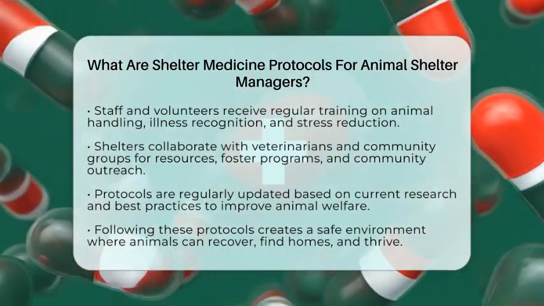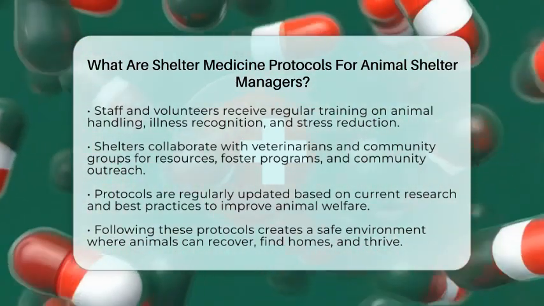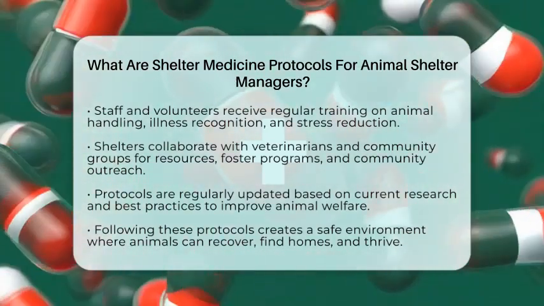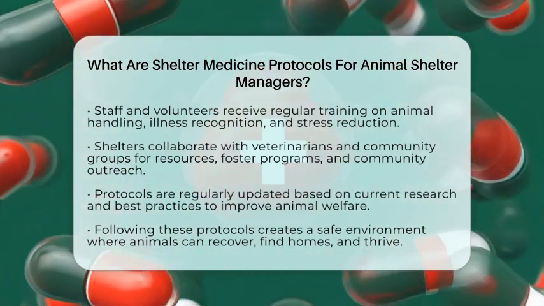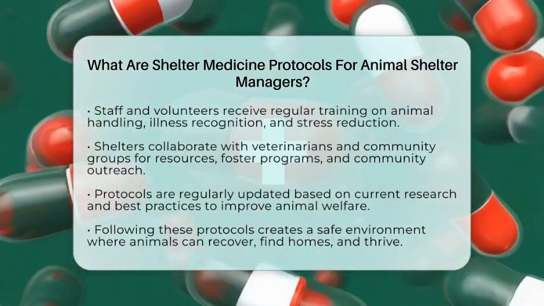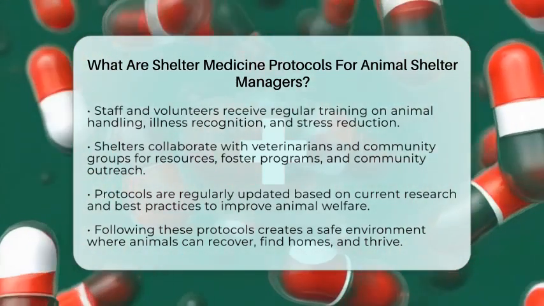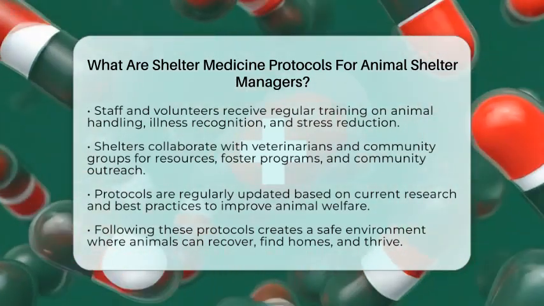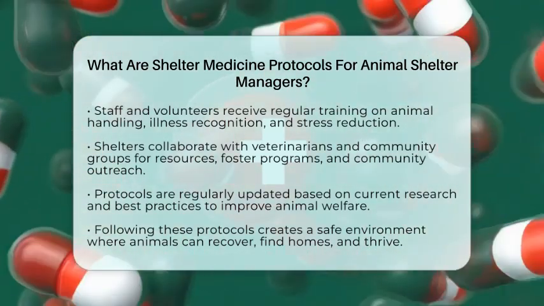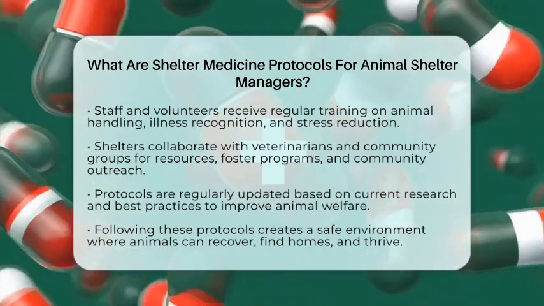Shelters also work with veterinarians and community groups. They share resources and coordinate efforts to improve animal welfare outside the shelter. This might include foster programs or community cat management. All these protocols are based on current research and best practices. They are updated often to include new knowledge.